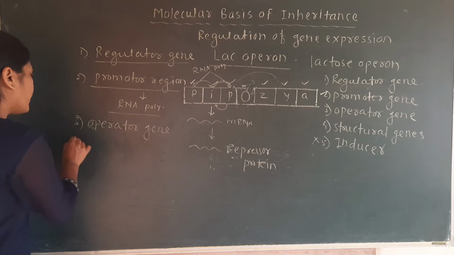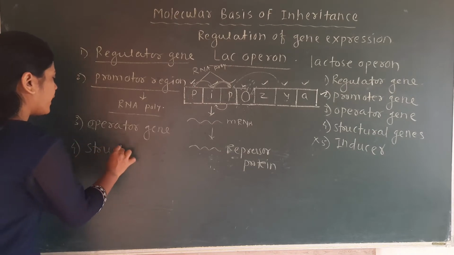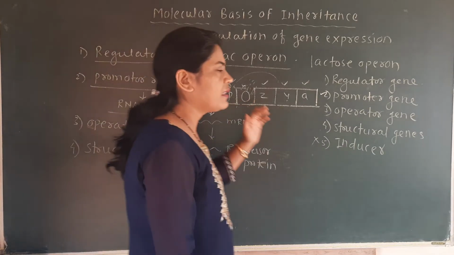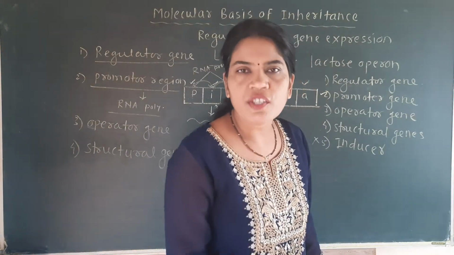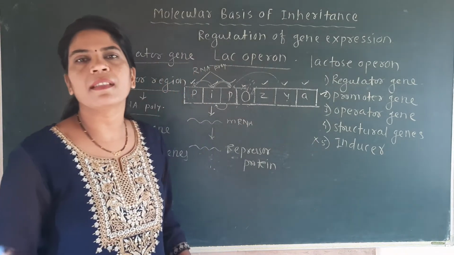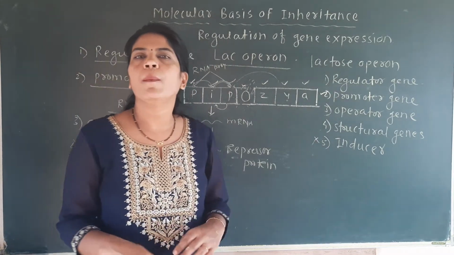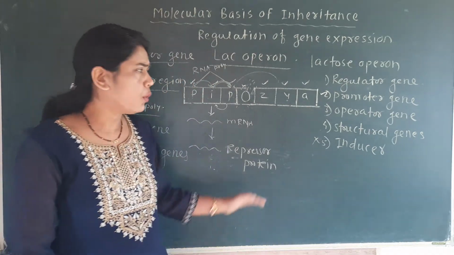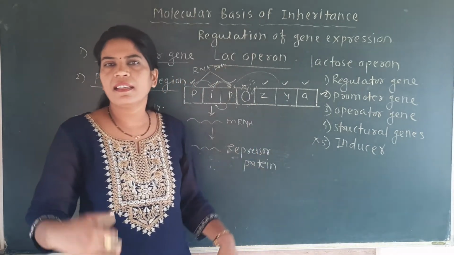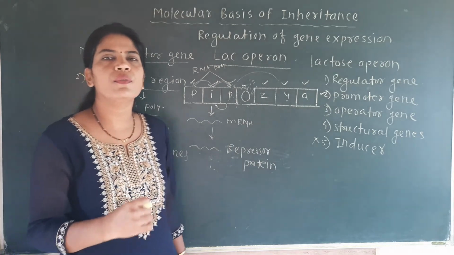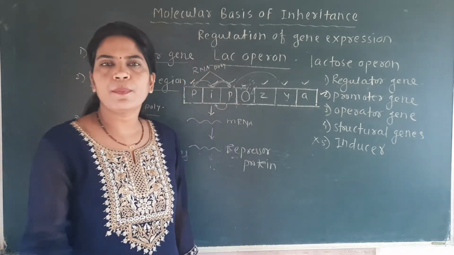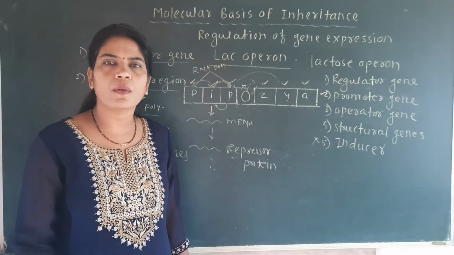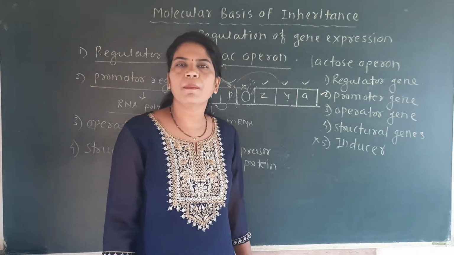Then the fourth component of the lac operon is called the structural gene. In the last lecture we have seen that these structural genes are of the polycistronic type. That means they are involved in the formation of more than one protein. We have also told the role of each structural gene; there is always a question asked about which type of enzyme the Z gene produces, which type of enzyme the Y gene produces, and which type of enzyme the A gene is responsible for. Enzymes are nothing but proteins.